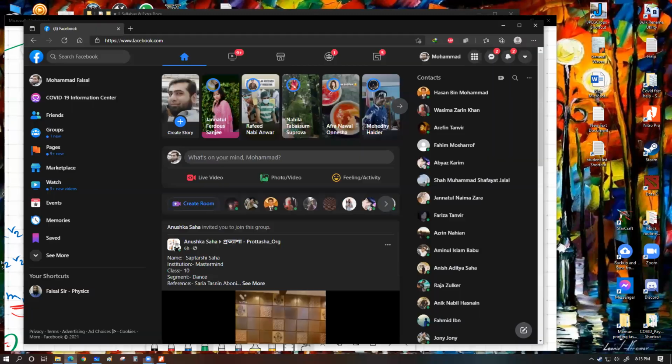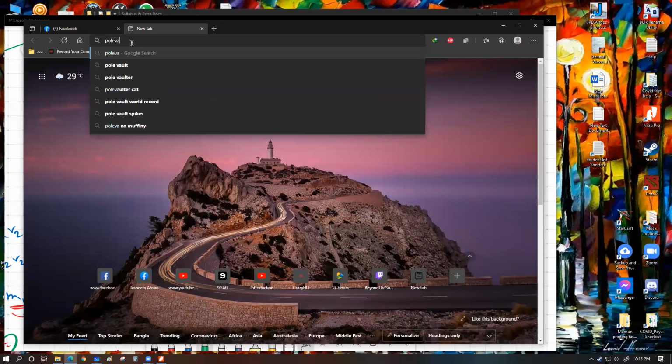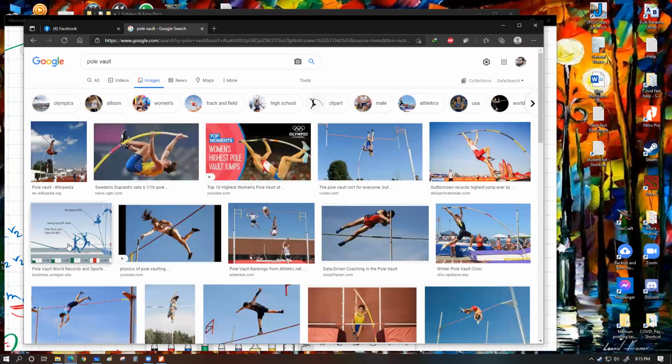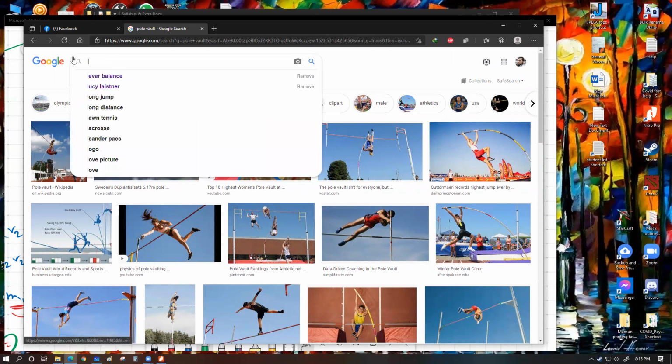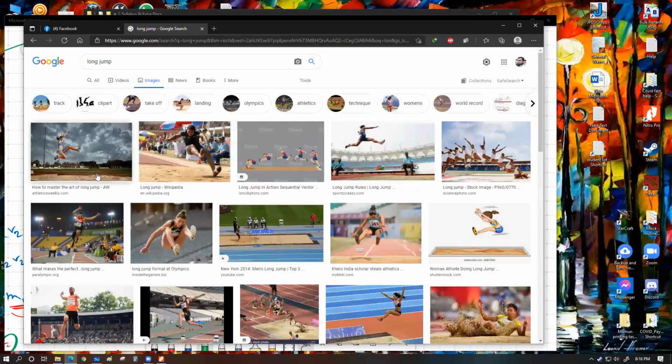Okay, let me just show you the difference. This is pole vault, where a person takes a run up with a stretchy rod, and then they catapult themselves over a certain point. Long jump is basically a horizontal type of jump, where a person tries to cover as much distance on the ground as possible.